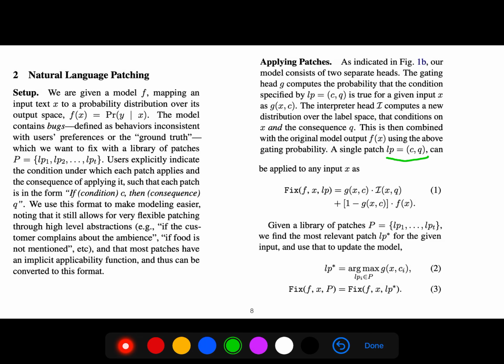A single patch can be applied to any input X. So this is the fix of that. And we have a library of patches. So we find the most relevant patch for the given input. We use that to update the model.